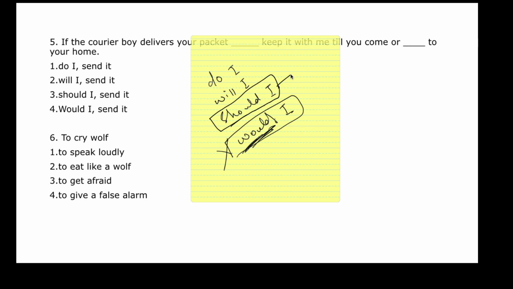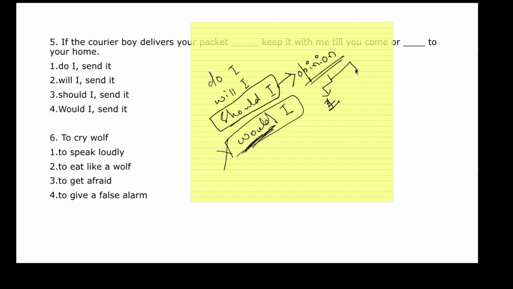So "should I" is used when you're seeking the opinion of the other person. You have given him two options. The first option is to keep it with yourself, the other one is to send it to him. So you're giving him two options and you want to know his opinion. In that case, what comes across is "should I?" Should I keep it with me till you come or send it to your home? So that is when you use "should I."